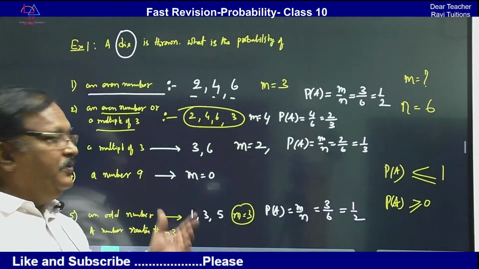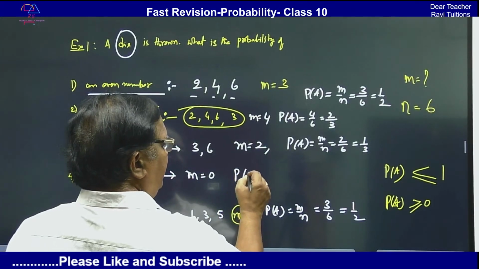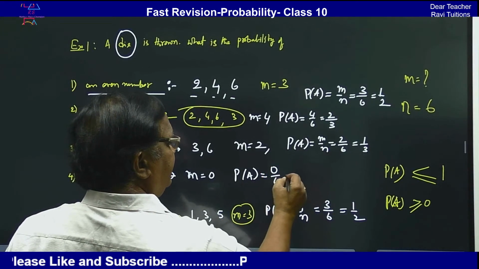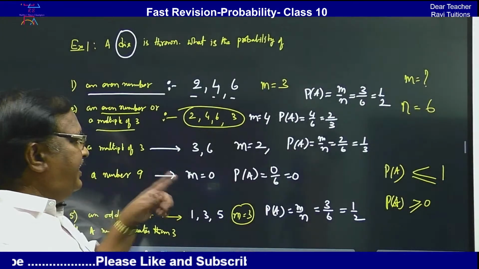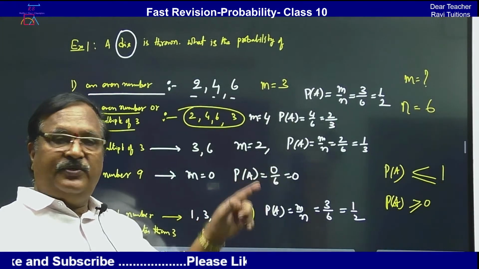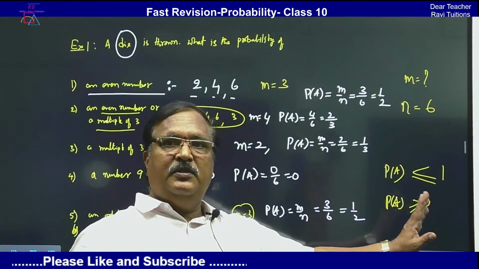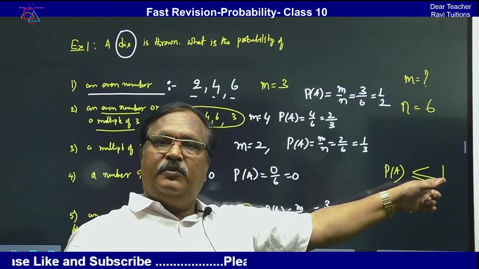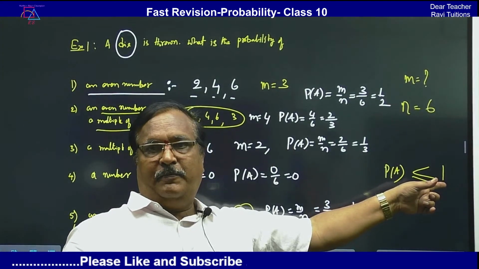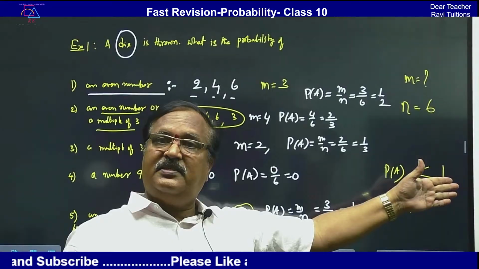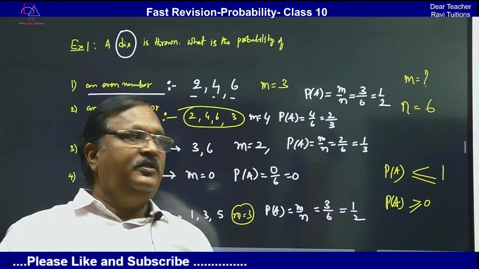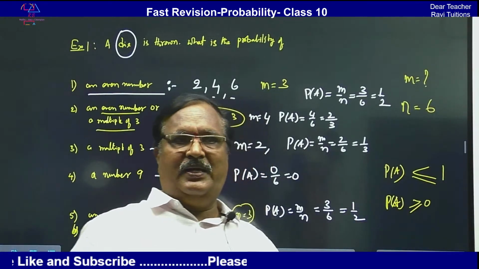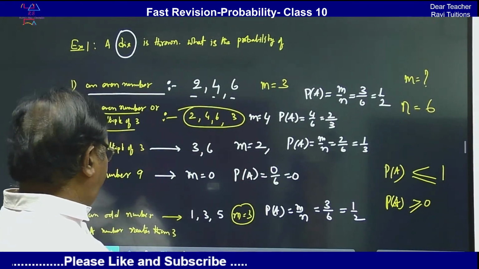So then what is the probability of getting the number 9? 0 by 6 is 0. So in this case, the probability is 0. So probability can be 0 or more than 0. At the same time, the highest probability is 1 or less than 1. So remember, your answer is always between 0 and 1. Okay? Otherwise your answer is definitely wrong.